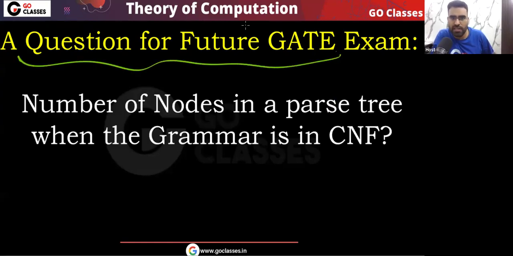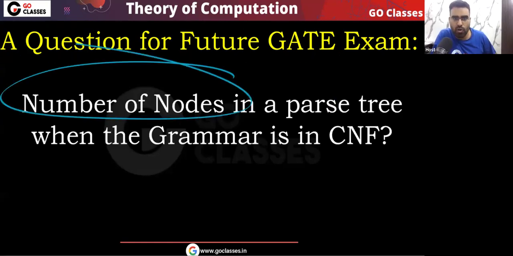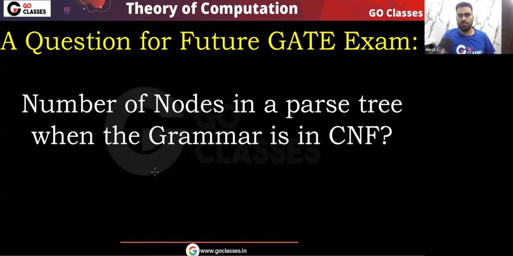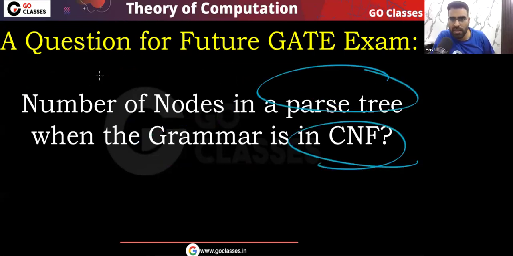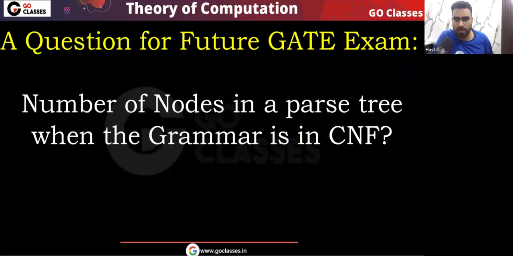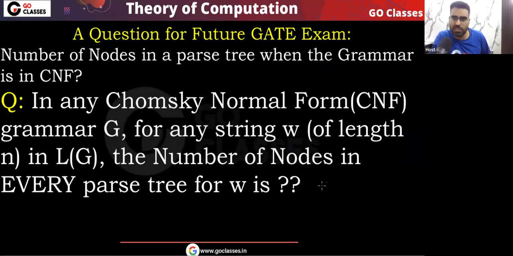This is another future GATE exam question. What will be the number of total nodes? Tell me. Number of total nodes in the parse tree when the grammar is in CNF. In Chomsky normal form, in any parse tree, what will be the total number of nodes? That will be 3n minus 1. Yes or no? We have already seen the answer will be 3n minus 1.